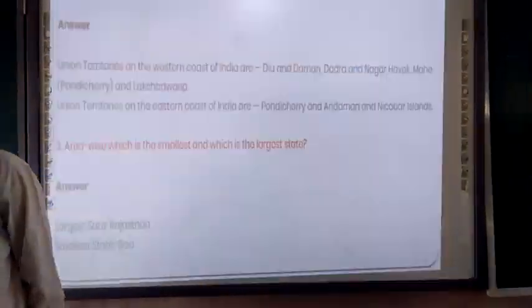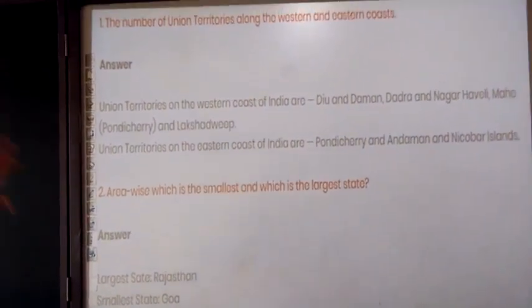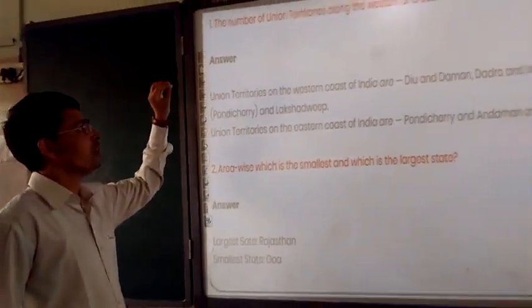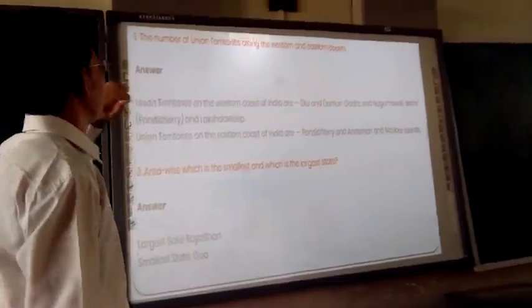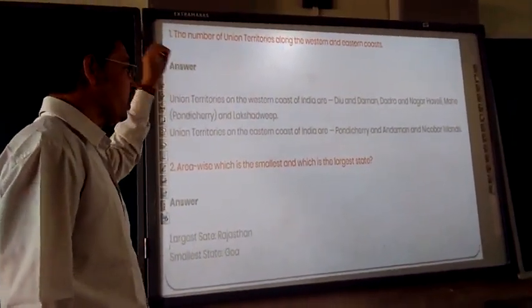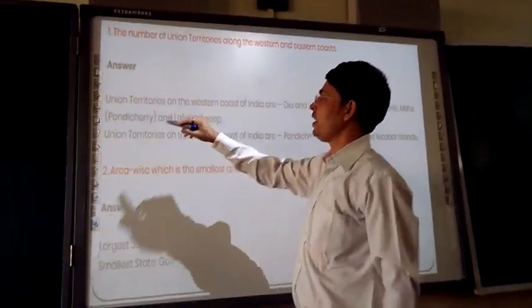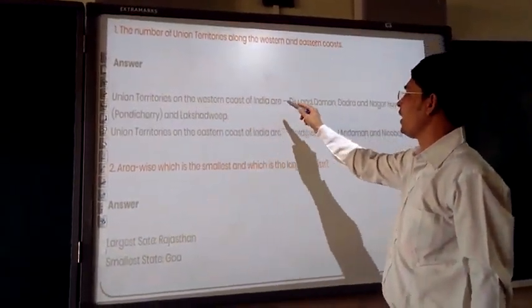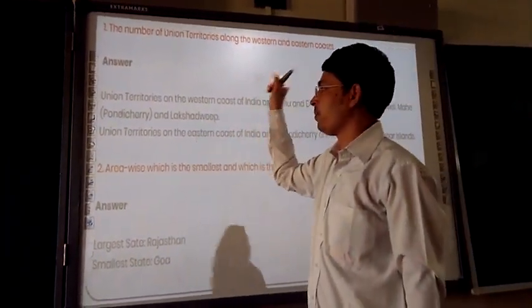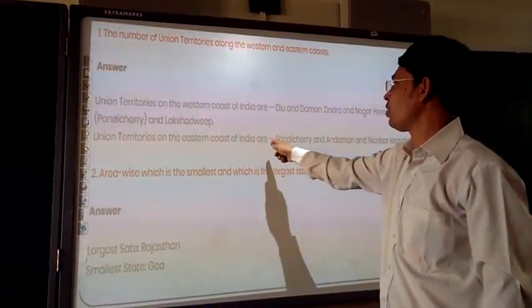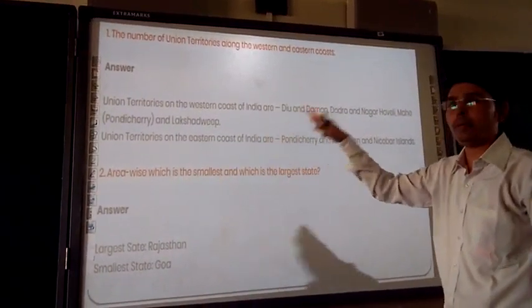Moving further, these are a few interesting questions in the textbook which I made you see, how the number of union territories along the western and the eastern coast. This question is there in the form of Do you know. So for that purpose I brought this one. The answer is the union territories on the western coast of India are Diu Daman, Dadra and Nagar Haveli, and Pondicherry and Lakshadweep. The union territories in the eastern coast of India are Puducherry and Andaman and Nicobar. We are talking about the west side, we are talking about the east side.